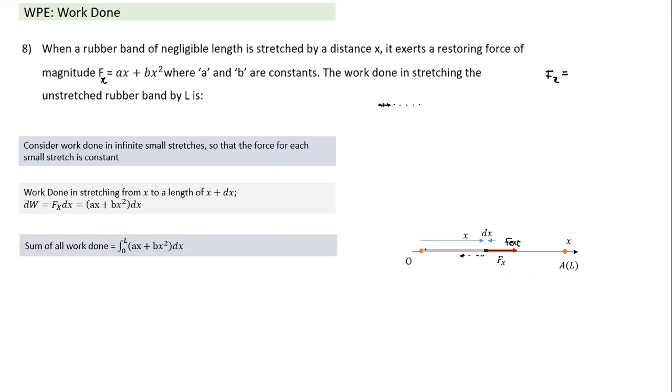What is the total work done as x changes from 0 to L? It is the sum of the work done. So that becomes my sum of the work done from stretching from 0 to L. Had the question been from L by 2 to L, accordingly my limits would change. And it is a very easy integration we can find.